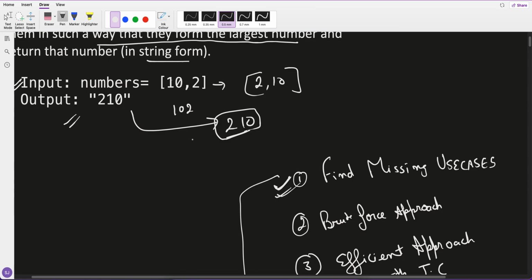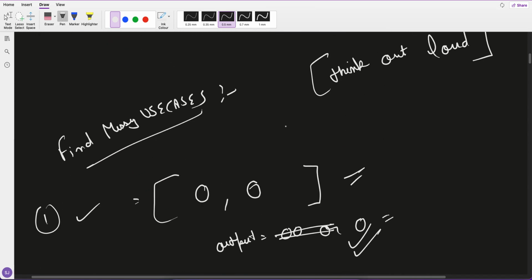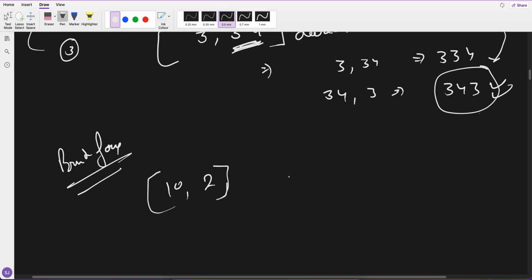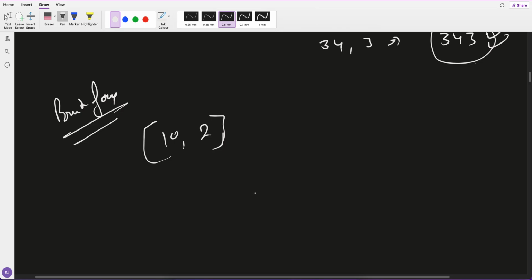What has to be done now? Let's go with the brute force approach. So now my second step is the brute force approach. Let's say 10, 2 is an array. One brute force approach which comes to my mind is trying all possible combinations. Let's say 10, 2 could be 102, 210, like all possible combinations which are possible, right?